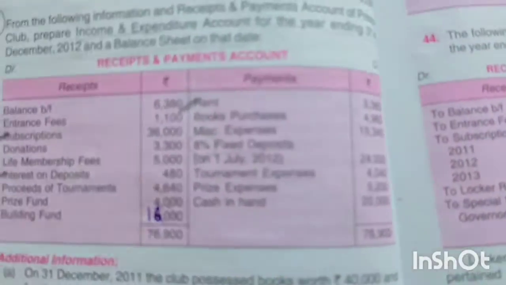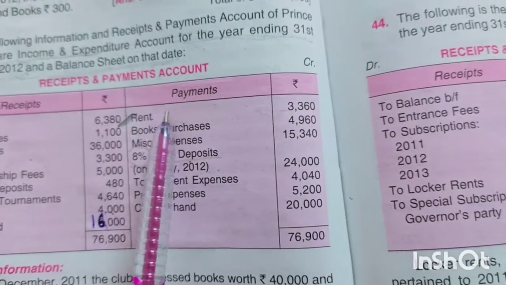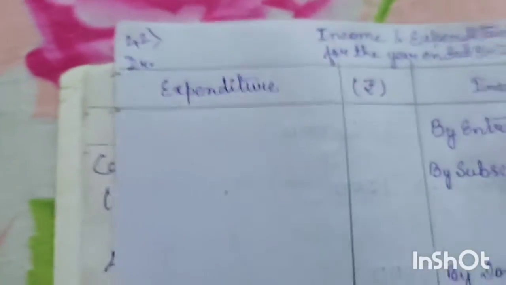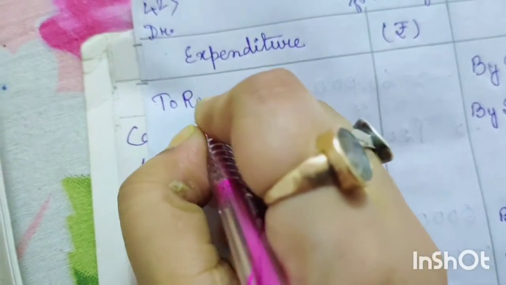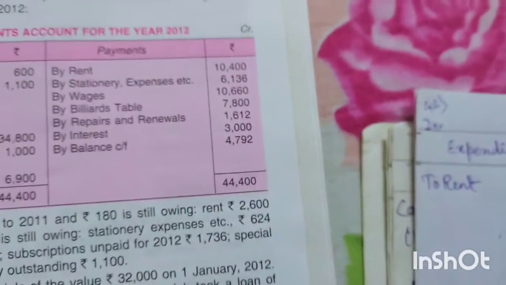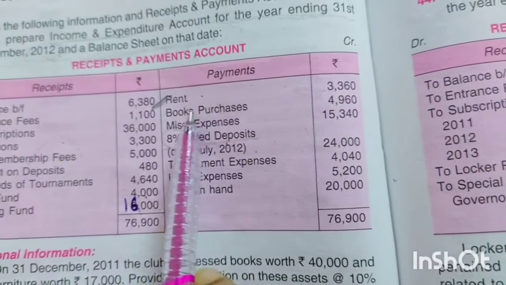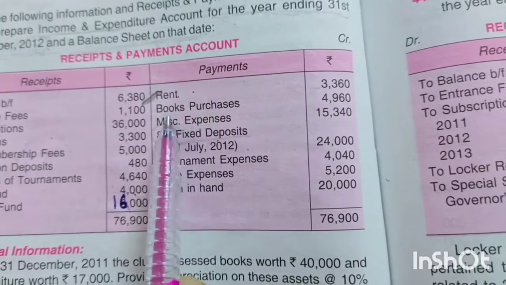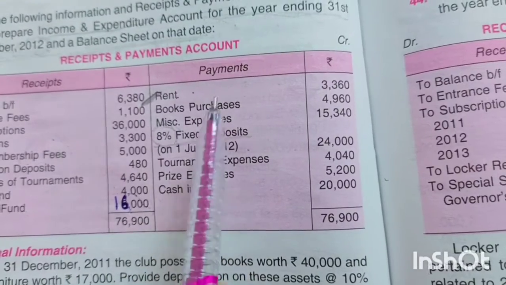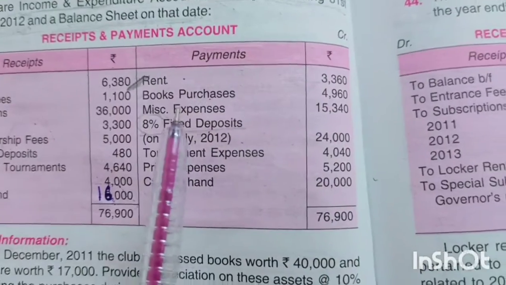Now come to the payment side. The first item is rent, that means expense. So we will write on the expenditure side, to rent. Now rent has adjustment. See, we have marked it here, so we won't write the amount. Next item is book purchases. Book purchases means asset purchased in the middle of the year. That means this is an additional purchase. This will have adjustment later on, so we'll do it later on.